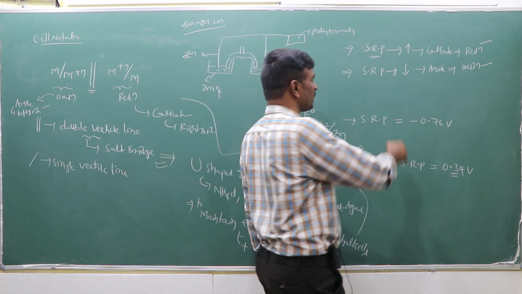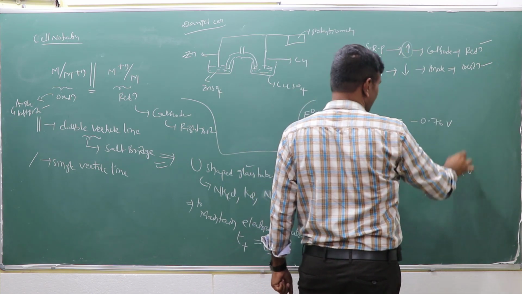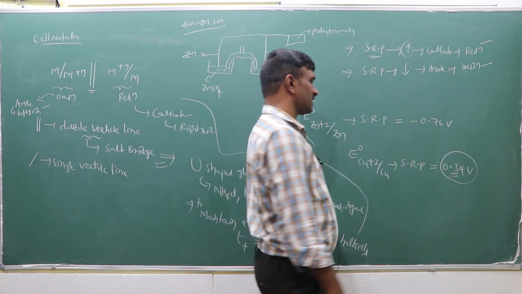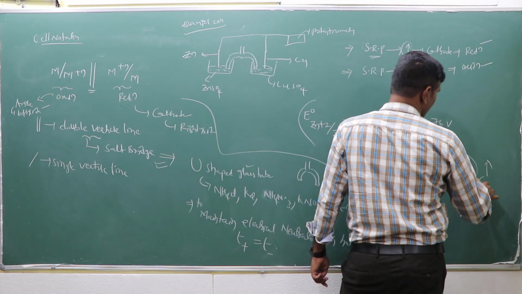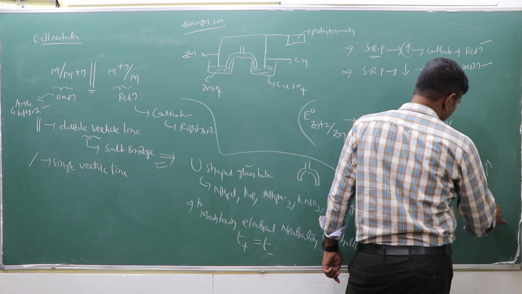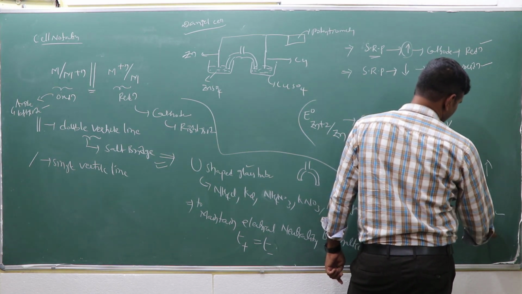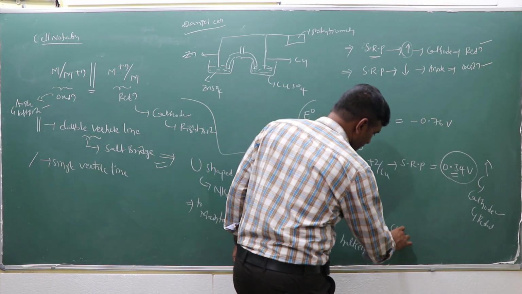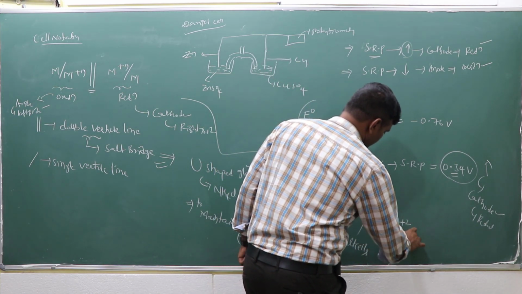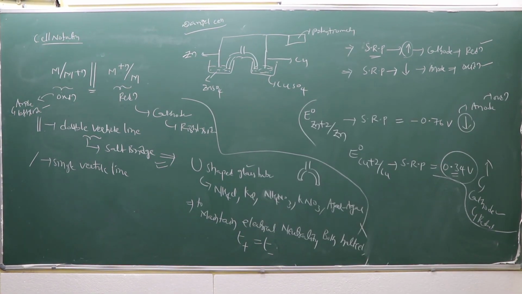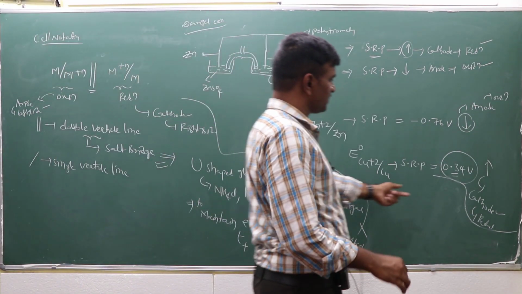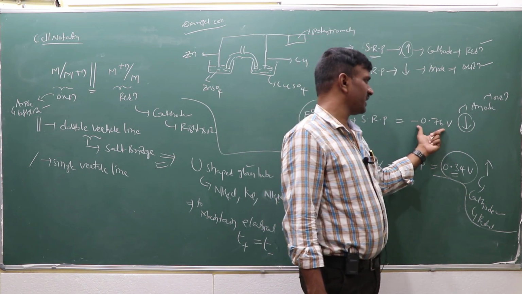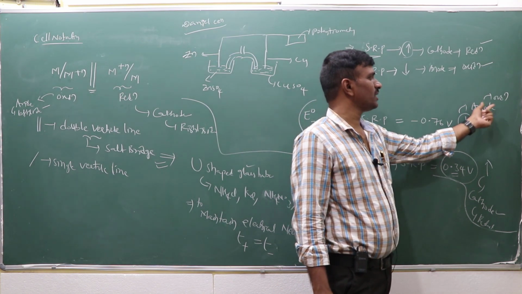Now which value is more? The standard reduction potential value is high in the copper, Cu 2+ case, which acts as the cathode. At the cathode, reduction reaction takes place, that means at copper. The standard reduction potential of copper is more, so it acts as the cathode, and the standard reduction potential of zinc is minus, so it is less. Zinc acts as the anode, where oxidation takes place.